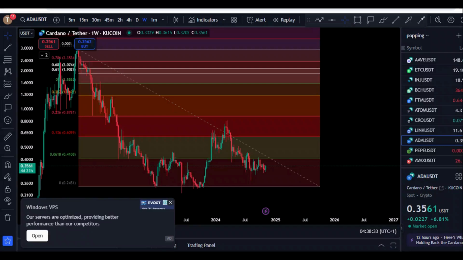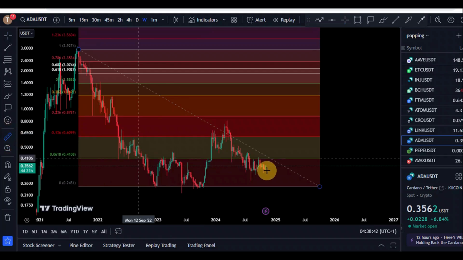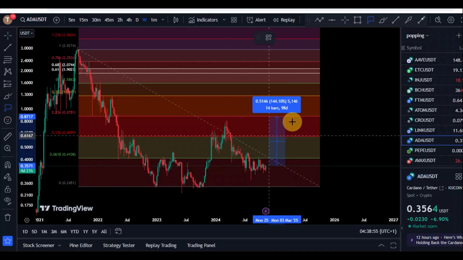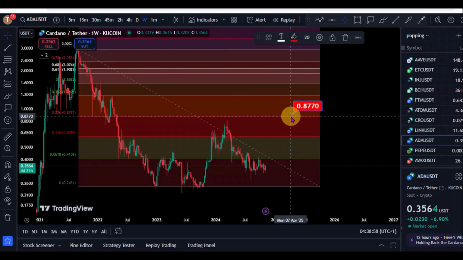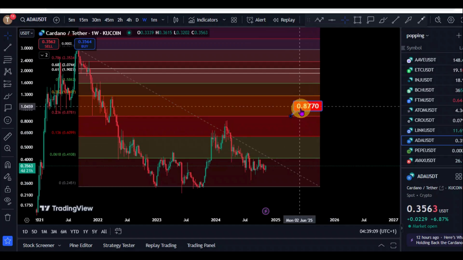So if that also happens exactly as predicted, we should be expecting a massive pump right here for the price of Cardano. Basically it means we should be targeting the former highs, at least minimum in November right here for Cardano, which means Cardano in November could target those previous highs at about 87 cents. So we could see an 87 cents Cardano right here in November of this month, right? If the post-election cycle theory goes exactly as predicted, we could see an 87 cents Cardano coming soon.